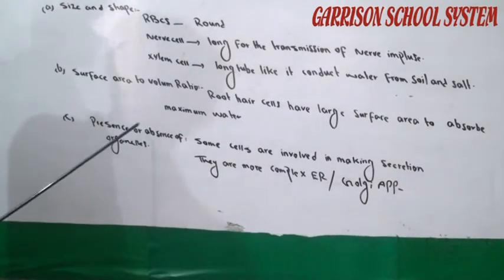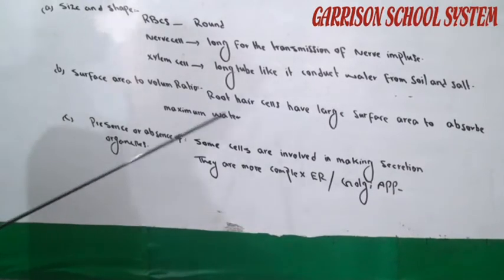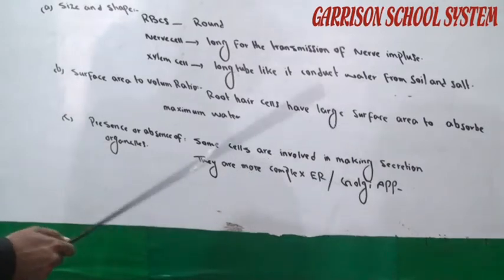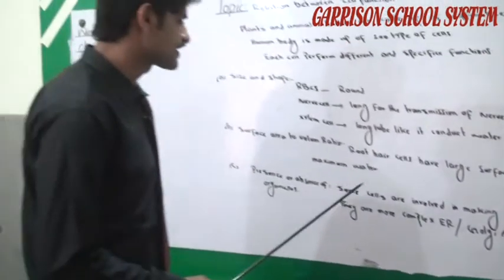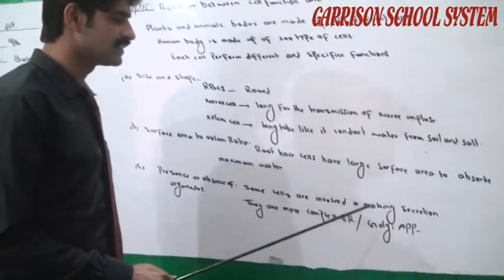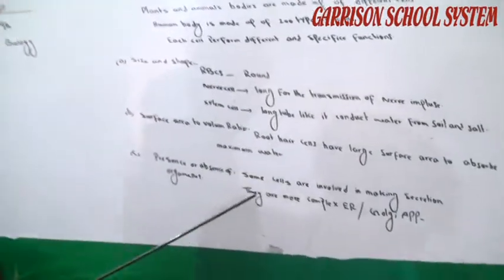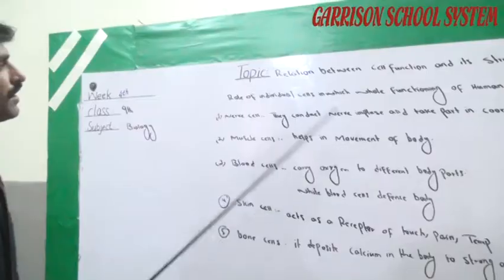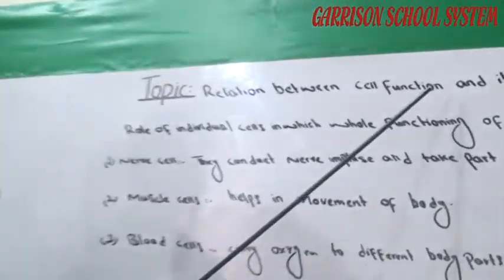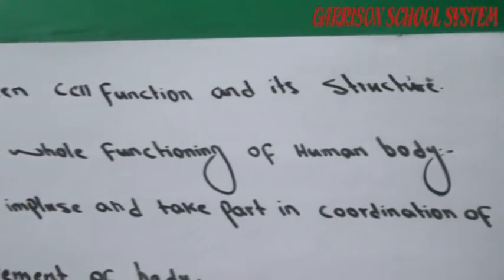Presence or absence of organelles. Some cells are involved in making secretions. It means some cells are involved in making secretions. They have a more complex ER and Golgi apparatus. Relation between cell functions and its structure.